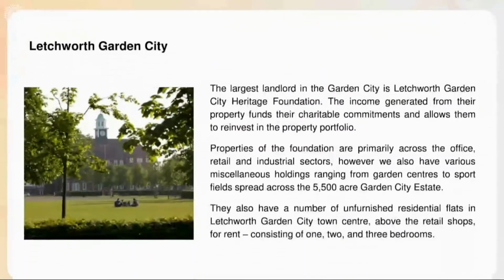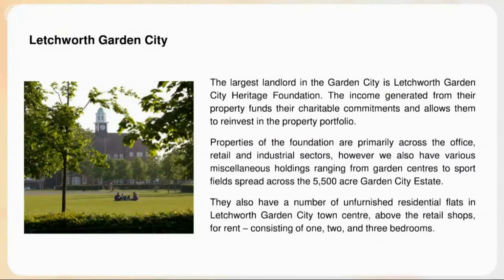In Howard's book, the administration of the settlement is the municipality. However, Howard's municipality appears in Letchworth as the Letchworth Garden City Heritage Foundation. Much weaker and less authorized than Howard's municipality, the foundation owns many properties and areas in the city, especially commercial, industrial and office areas and green areas.